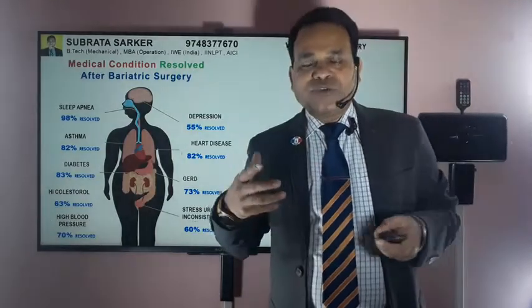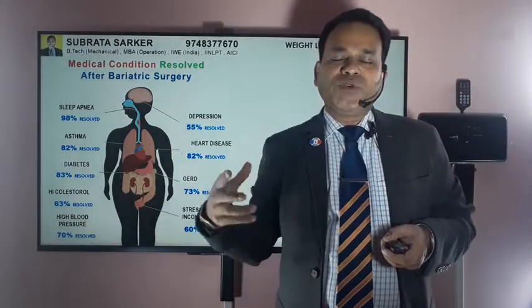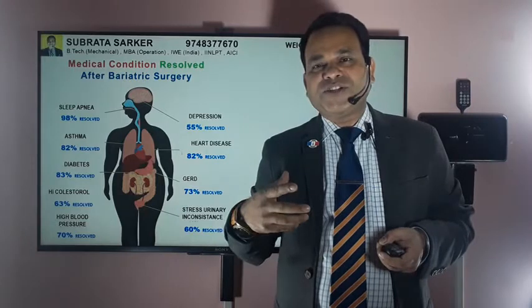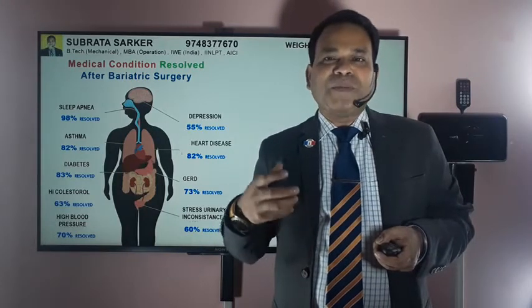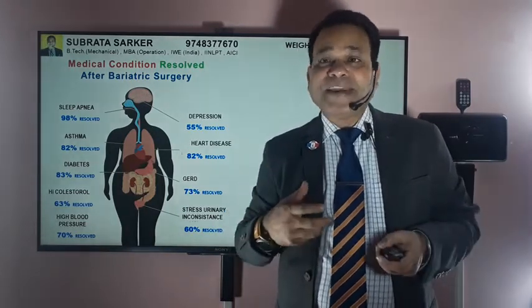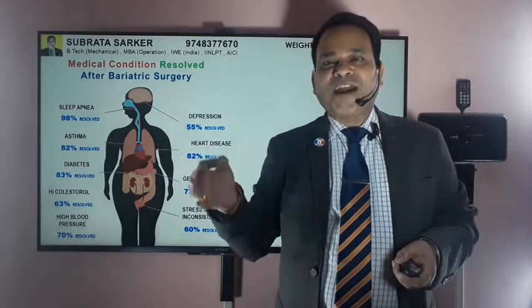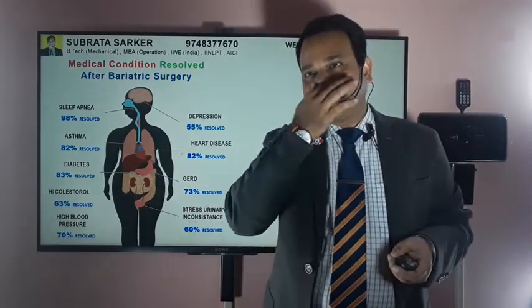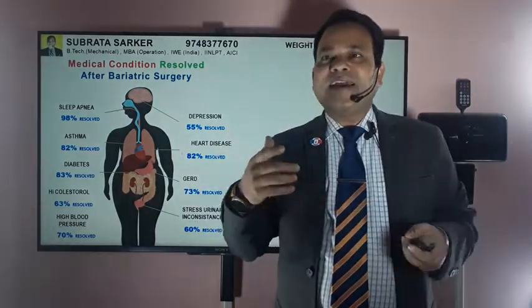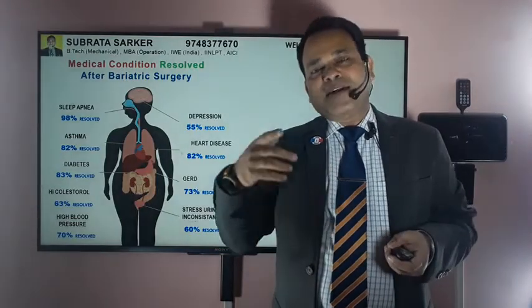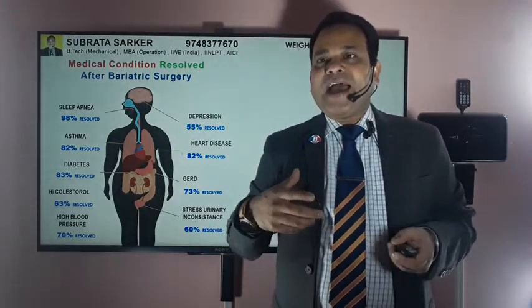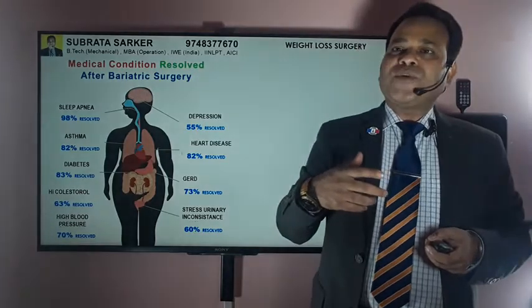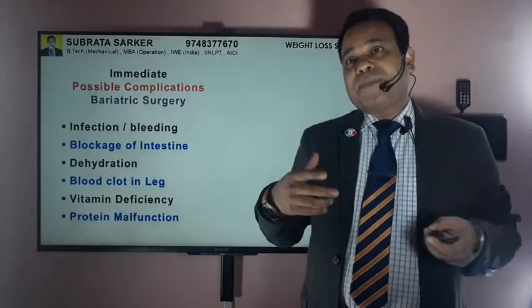As usual, those who are going to do bariatric surgery need to have a basic understanding of what possible complications may happen. Number one, infection or bleeding at the time of the surgery, blockage of the intestine, dehydration, blood clots in the legs, vitamin deficiency, and protein malfunctioning may happen.